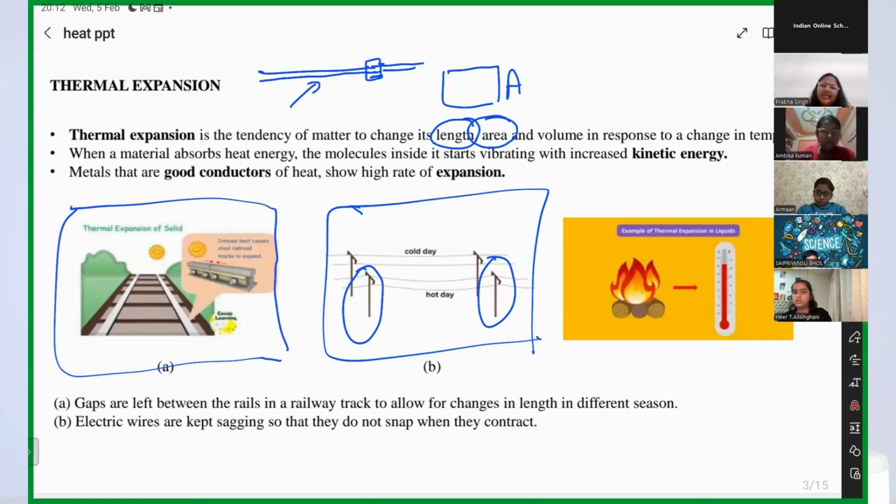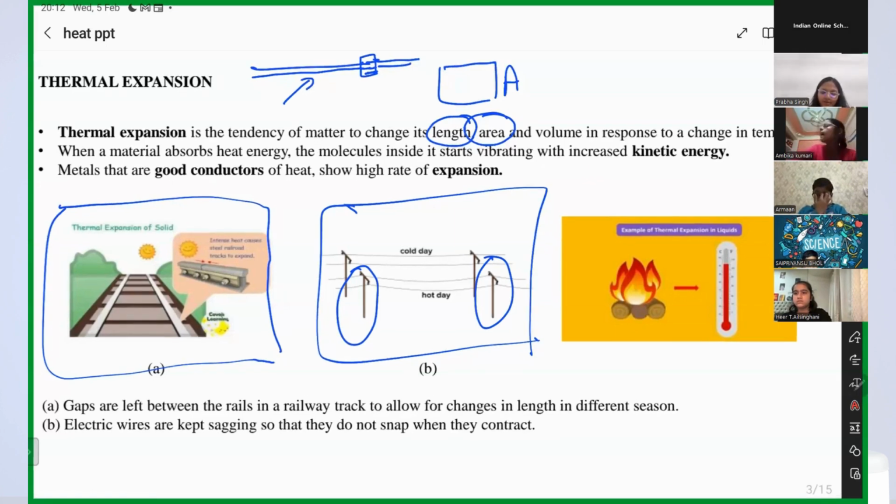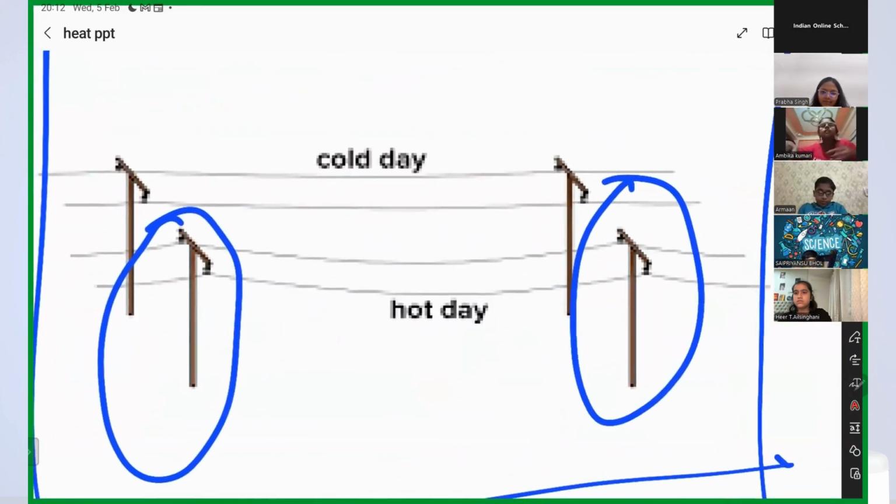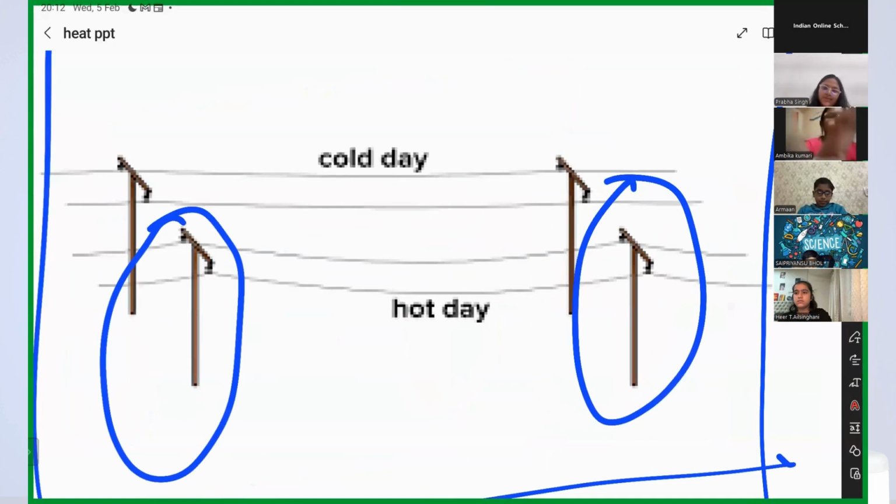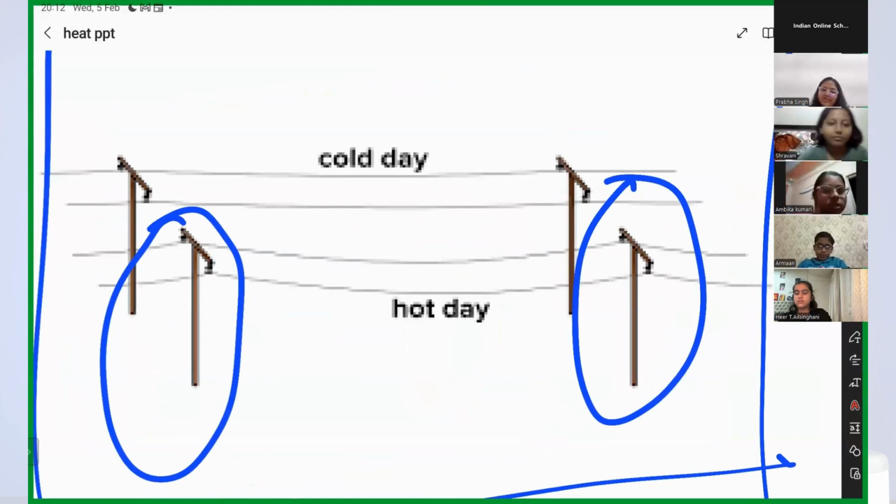Right. Arman, did you get it? Shravani? No, ma'am. Okay. So what is the difference between, see, is it zoomed for you? We have electric poles, right, guys? So in hot days, electric poles have been shown and in cold days also. What is the difference between electric wires in hot days and in cold days? Yes, Arman. In hot days they are bent and in cold days they are straight. Yes, this is the difference, right?